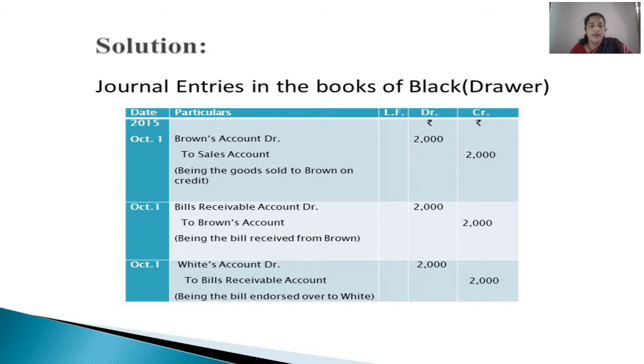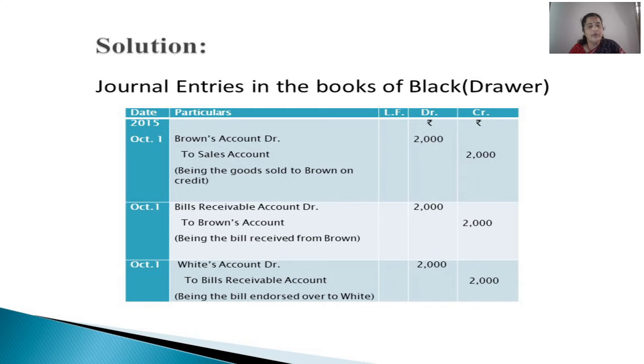That means we drafted the bill, we sent it to Brown. Brown accepted the bill and he gave it back to us. So we are receiving the acceptance on the bill. So bill is coming in. Bills receivable account debited to Brown's account. And writing narration is a must after each and every entry. And narration means nothing other than explaining what that entry is about.